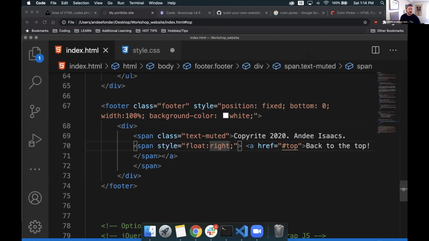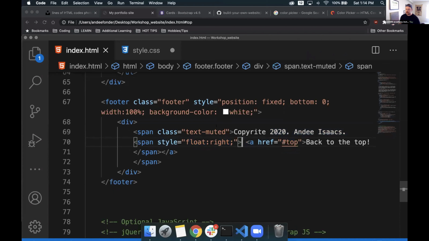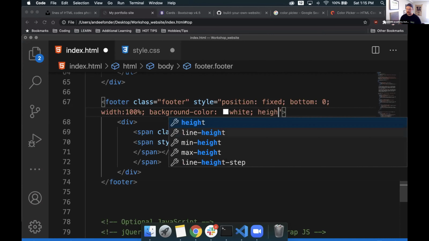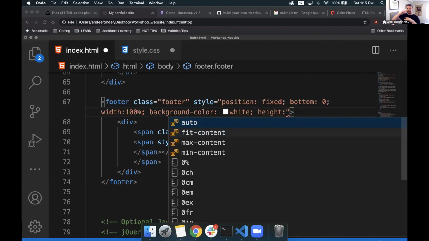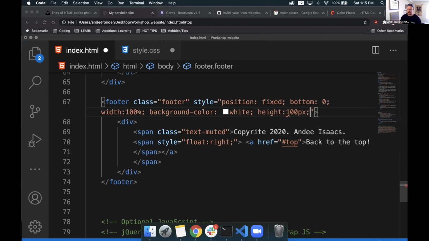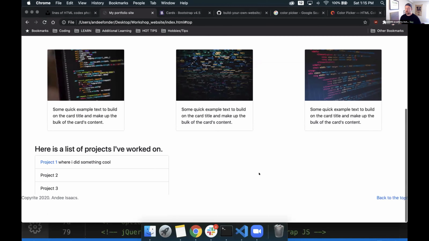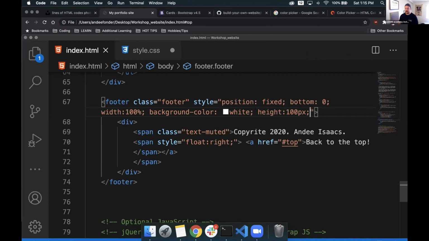Now we have this here. Let me just double check everything. We have our float, and that's looking pretty decent here. I want to say that this should be a little bit bigger, so I'm going to add some more information to my class style. It's inline styling. If we do height, I want to make sure that the height is a little bit bigger than just this really skinny thing. Let's do 100 pixels. Might be a little big, but we'll try it. Let's go back to our portfolio site. And well, yeah, that's way too big. We don't want that. So let's tone that down a little bit. Let's maybe make it say, 50 pixels.